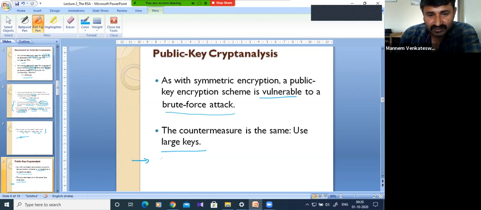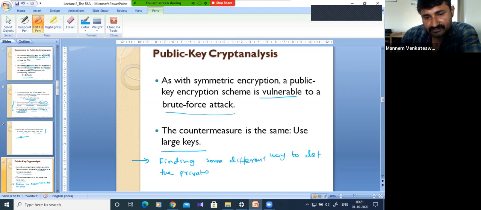So, finding some different way to determine the private key, but given the public key.